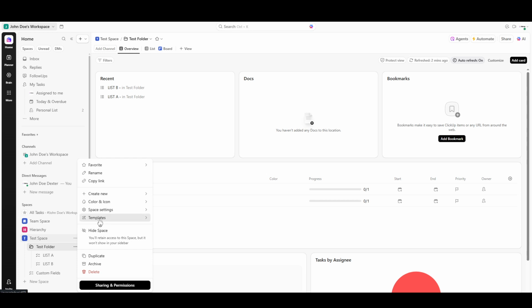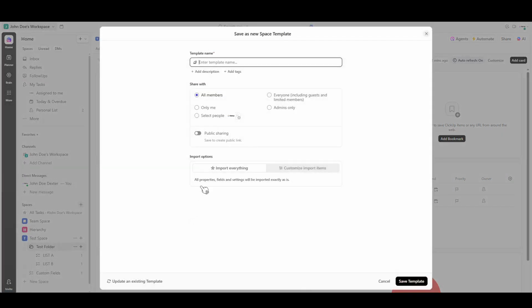Another menu will pop out, giving you choices such as Browse Templates, Save as Template, and Update Existing Templates. Let's focus first on how to create or save a template. You'll want to choose Save as Template. This is a straightforward process. Once you click that option, you'll be guided to a new screen where you'll configure its name.